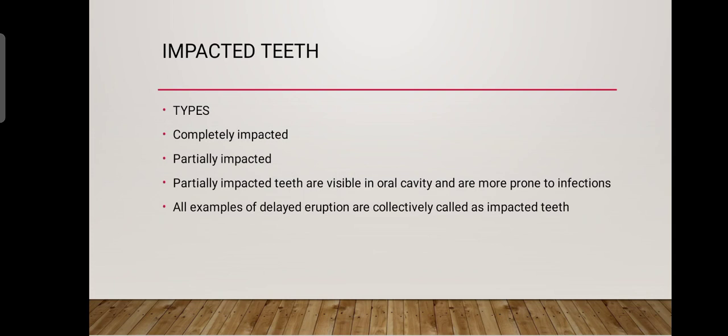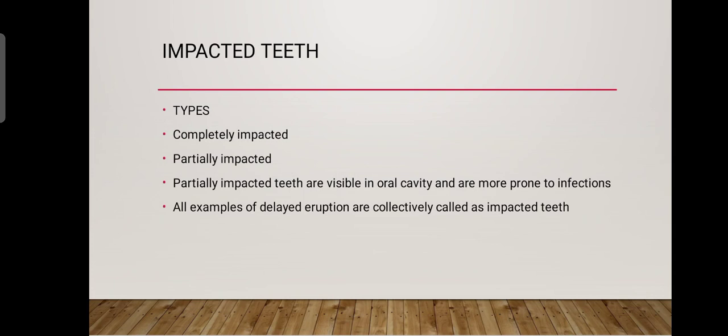Impacted teeth have two types: they can be completely impacted or partially impacted. An impacted tooth that is totally surrounded by bone is considered completely impacted, whereas one that is partly in bone and partly in soft tissue is considered partially impacted. Partially impacted teeth, particularly mandibular third molars, may communicate with the oral cavity through the periodontal pocket on the distal aspect of the adjacent second molar.